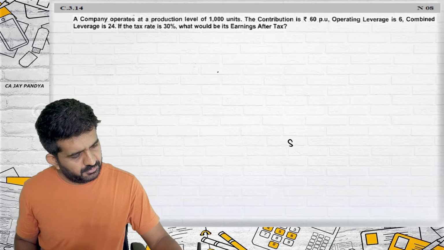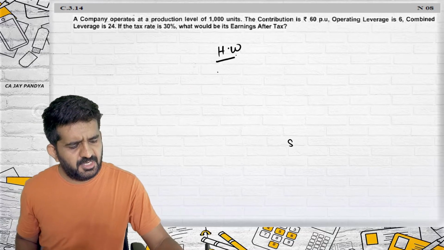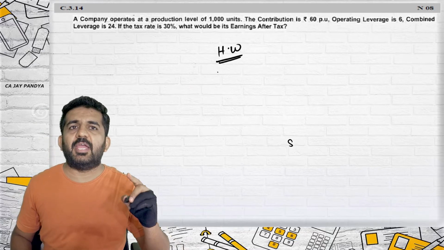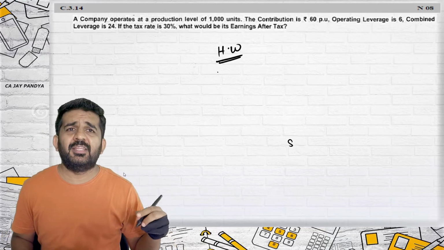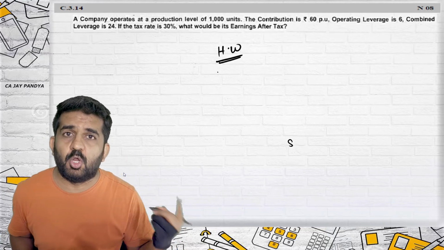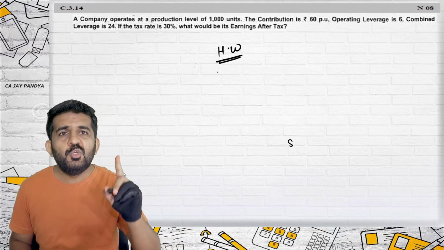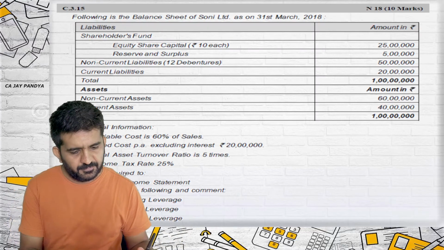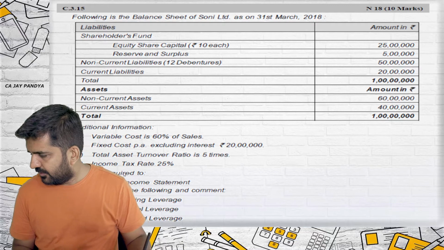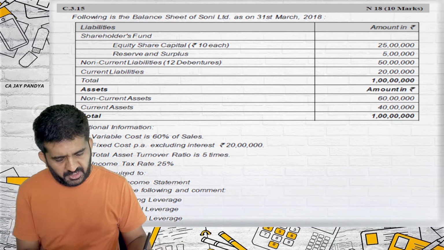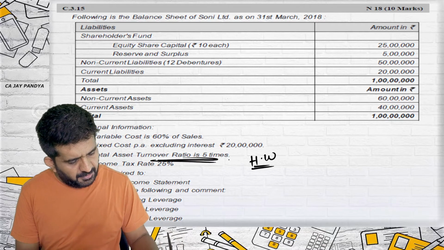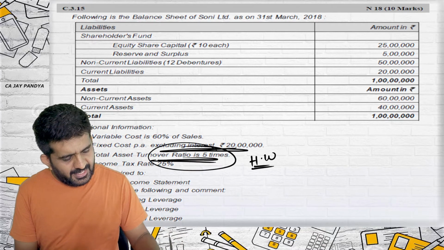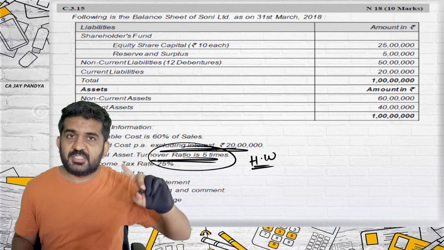3.14 is homework. A similar question. Try to concentrate. I have kept in homework the questions which are probably repetitions, or the same questions that we have already done. None of the new questions I have kept in homework. 3.14 and 15 both are homework. This also we have done, if you remember. Asset turnover ratio. The figures are different, otherwise the question is same.